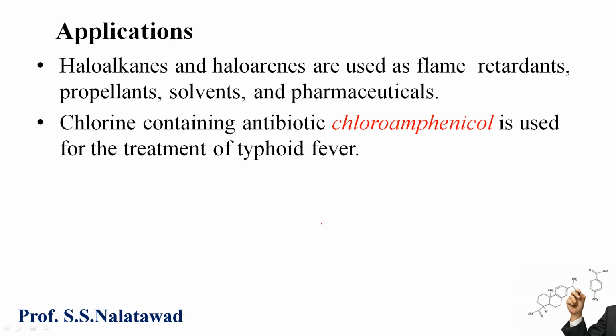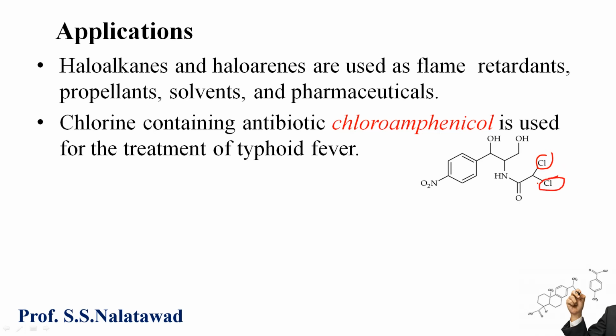The chlorine containing antibiotic chloramphenicol is used for the treatment of typhoid fever. This most important antibiotic is one of the applications of haloalkanes and haloarenes. Here two chlorine atoms are attached to the aliphatic chain.